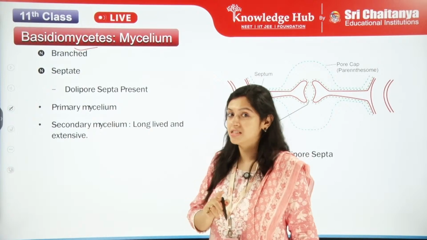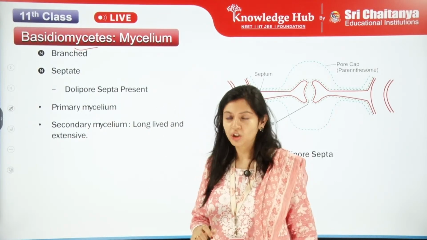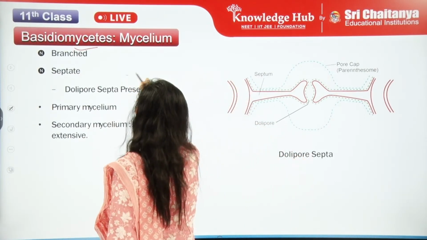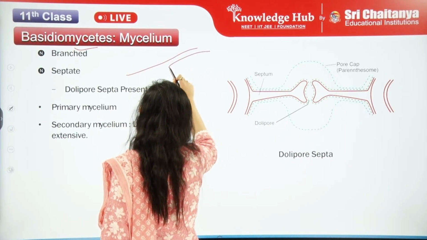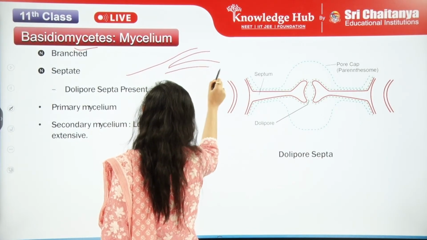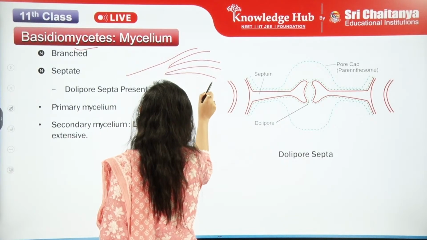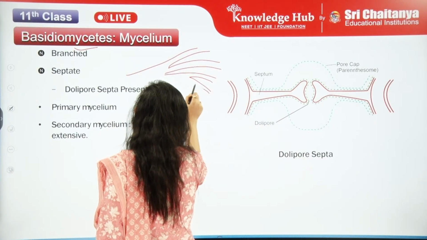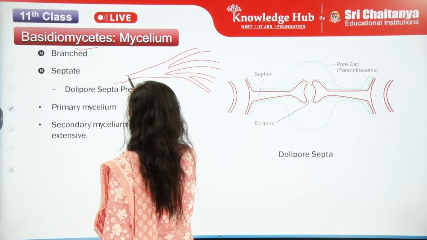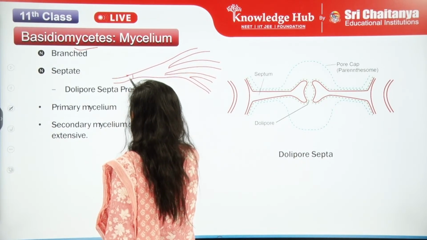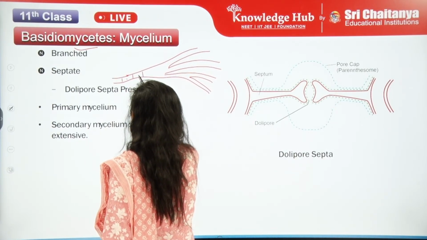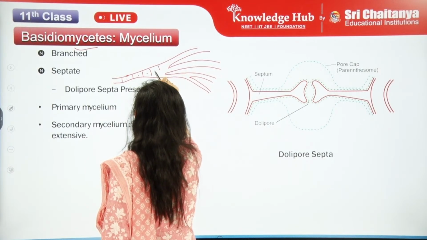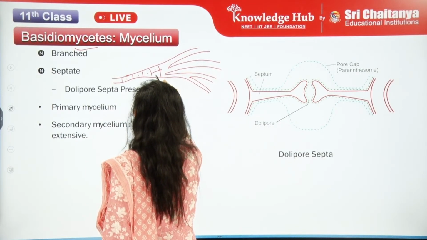This is the characteristic of the Basidiomycetes. Branched means it will be something like this. The mycelium making up the entire body can have multiple branchings present. And septate means it will be something like this.